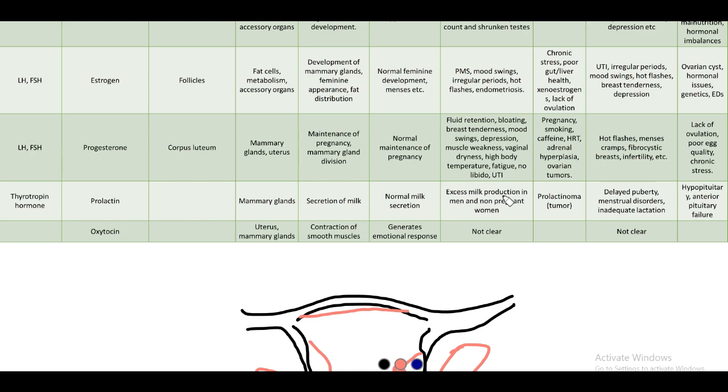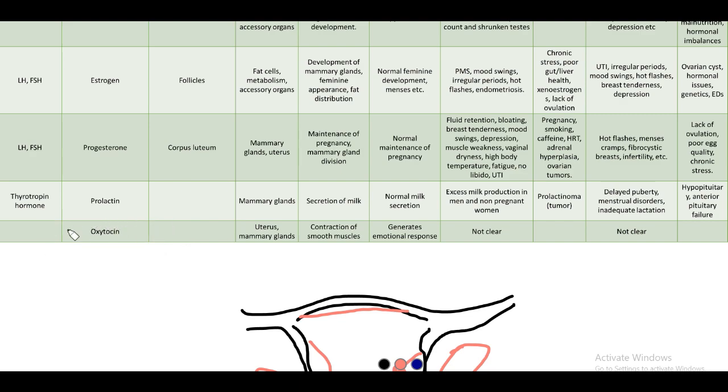If too much is present, excess milk production is seen in men and non-pregnant women. This is due to a tumor called prolactinoma. And if there is too little, delayed puberty, menstrual disorders and inadequate lactation are seen. This is due to hypopituitary anterior pituitary failure. Failure means again any trauma to it can cause abnormal functions.